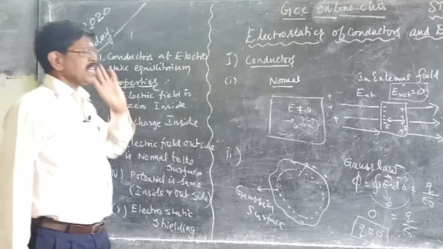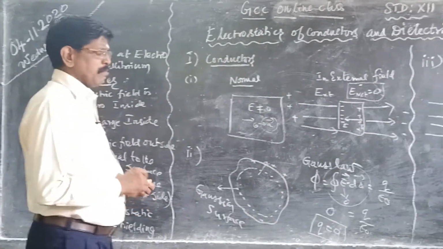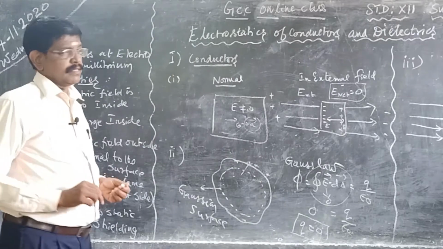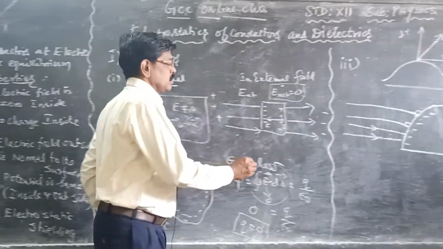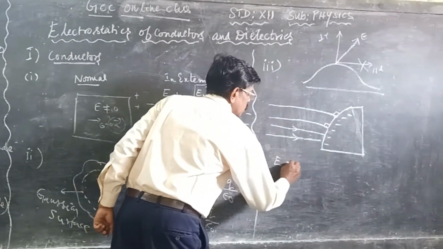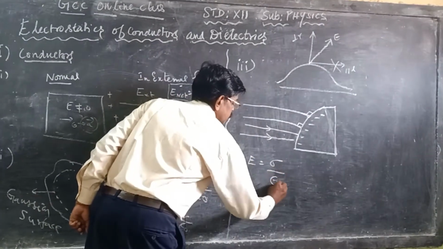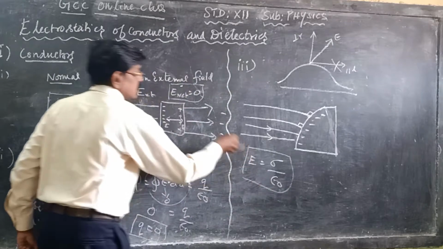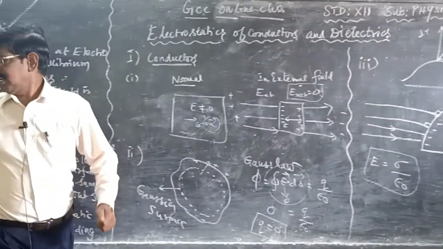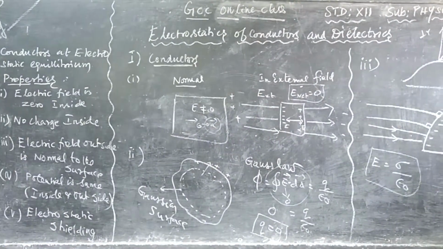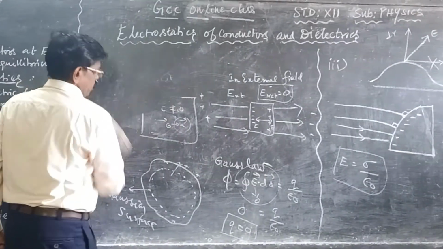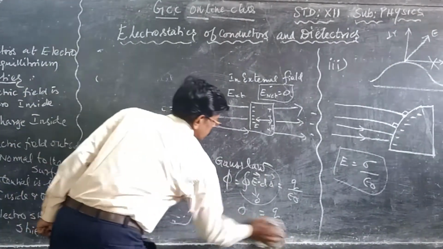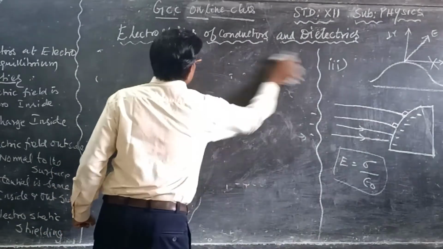Then, regarding the magnitude of the electric field, E equal to sigma by epsilon 0. How to calculate the electric field? The electric field can be found by using the Gauss law.